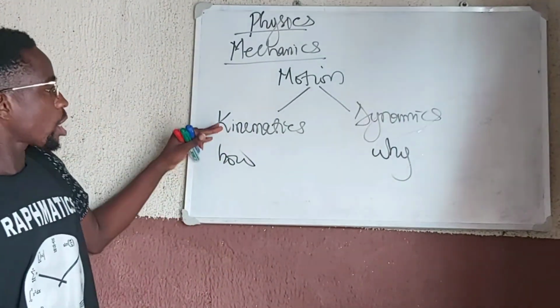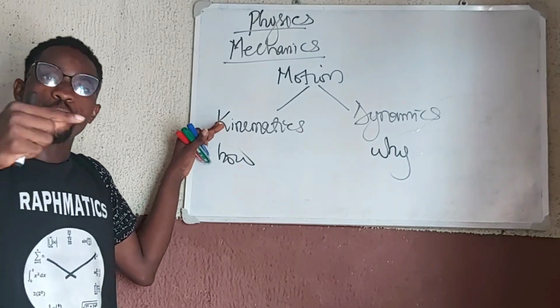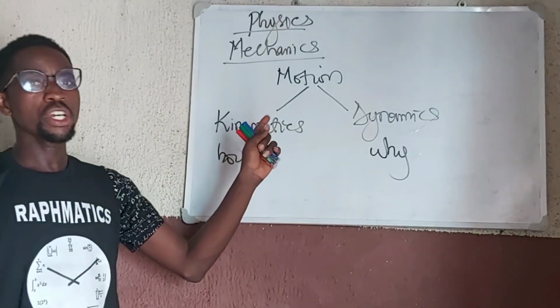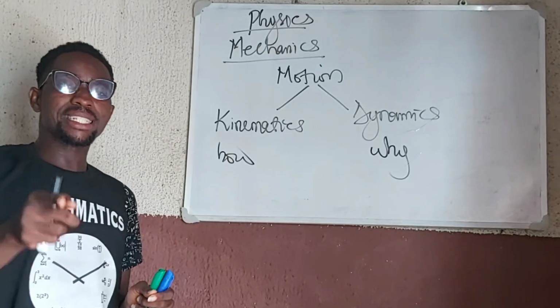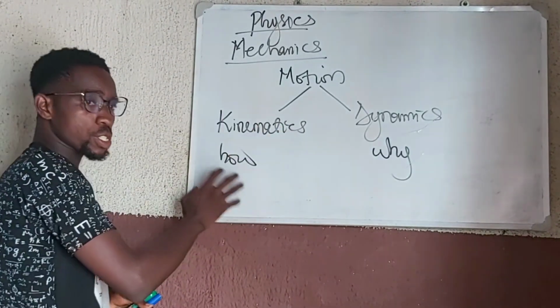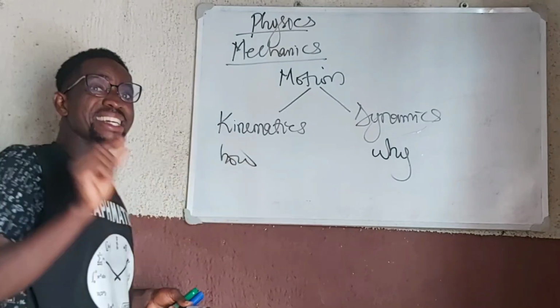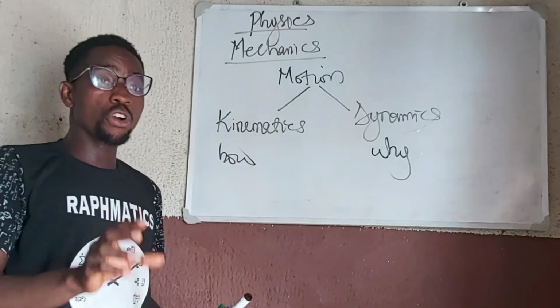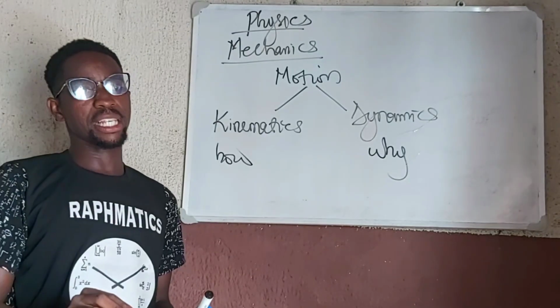So we'll be studying motion without respect to the forces responsible for the motion, because objects move because of forces. It is forces that are responsible for motion. But in kinematics, we'll be studying motion without making reference to forces. We'll ignore all the forces and focus on how the objects are moving.